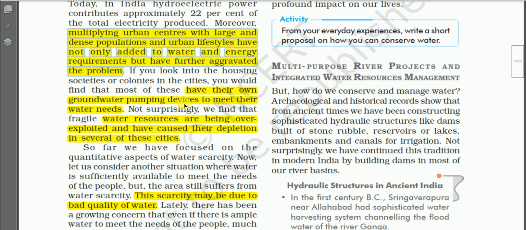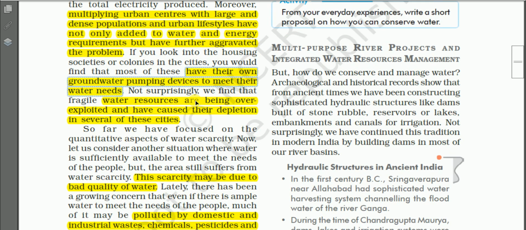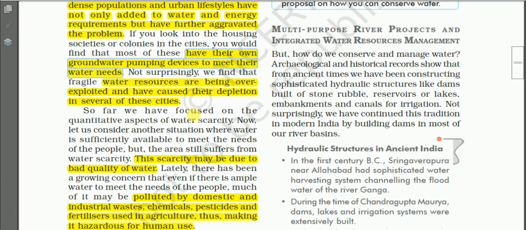At the same time, in some cities, people have their own groundwater pumping devices. They have their own tube wells. You know, tube wells use pump sets to draw out the water, and there will be overexploitation of the groundwater in the big cities. As mentioned here, people have their own groundwater pumping devices to meet their water needs. And not surprisingly, we find that these fragile water resources are being overexploited and have caused their depletion in several of these cities. And because of this, there is depletion of the groundwater in the big cities.